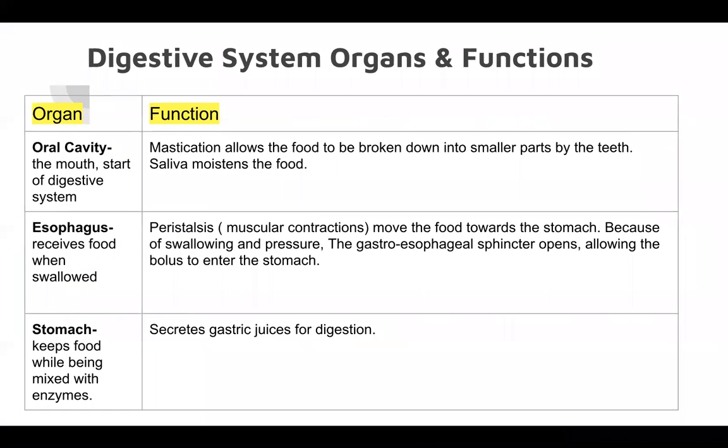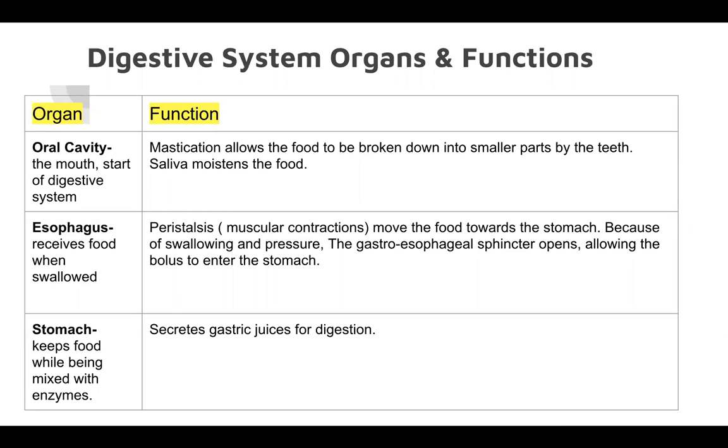So the oral cavity is the start of the digestive system. It breaks down food into smaller parts, and this is known as mastication. Saliva from the salivary glands will moisten the food. The food is made into a bolus, which is known as a mass of food, in which the tongue will move it down the esophagus by swallowing.